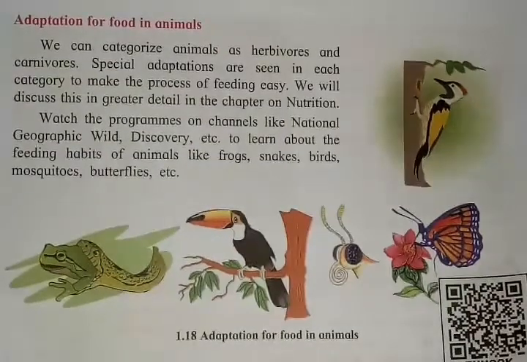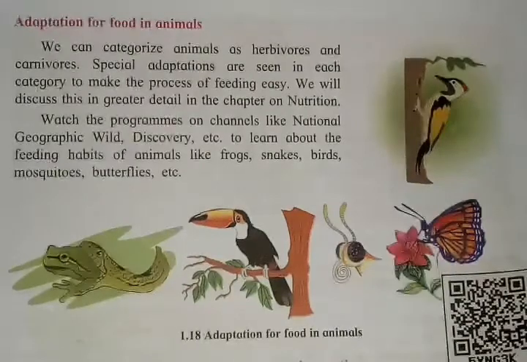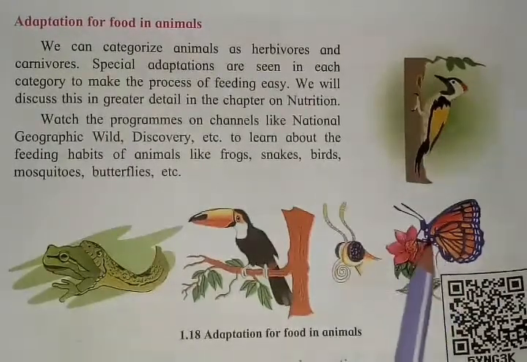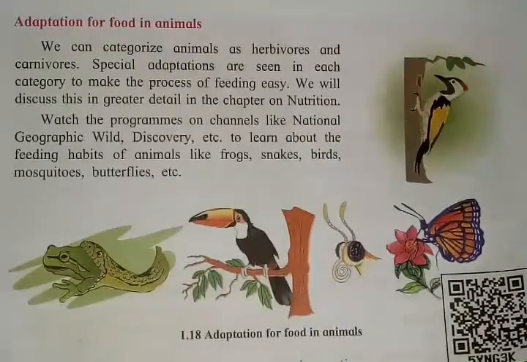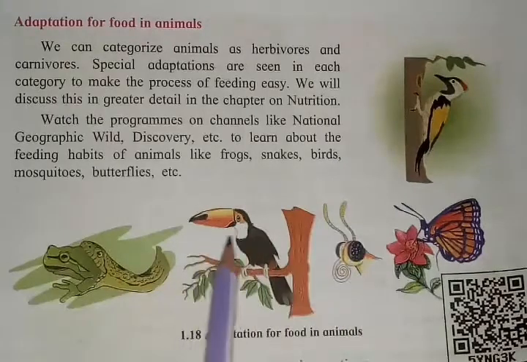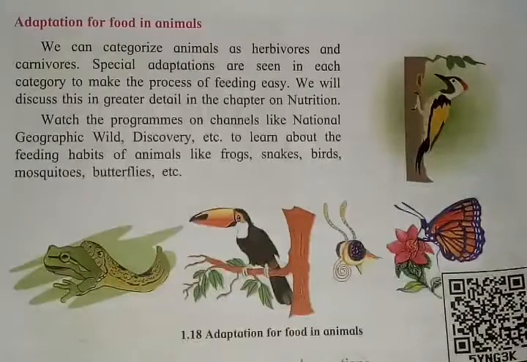So according to their food habit, they have certain adaptations. For example, butterfly has a long tube-like tongue so that it can suck the nectar easily. And if you see these birds, they have a long and pointed beak.